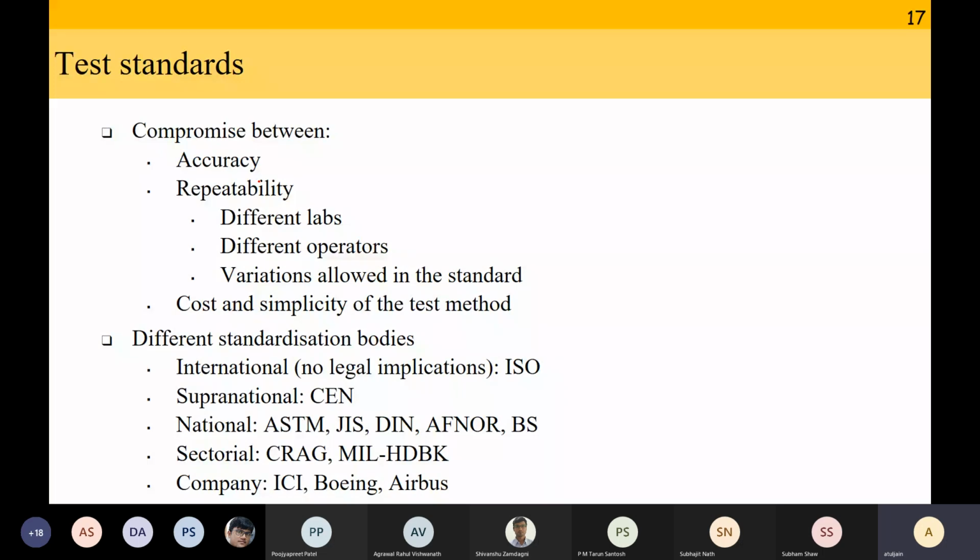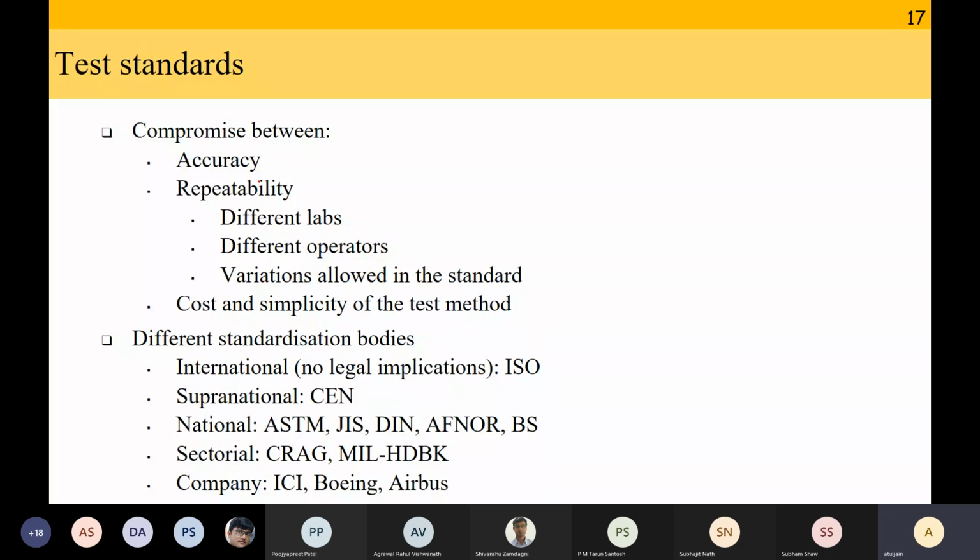The automobile industry can have their own test standards, and aerospace can have their own test standards, etc. Or it could be company-wise. For example, Boeing has their own test standards, Airbus has their own test standards, etc. And since they are such fierce competitors,